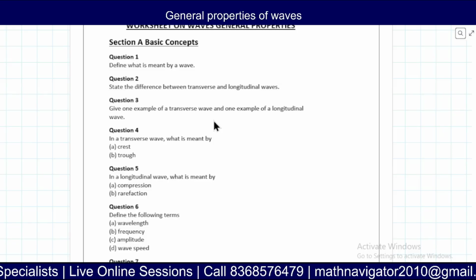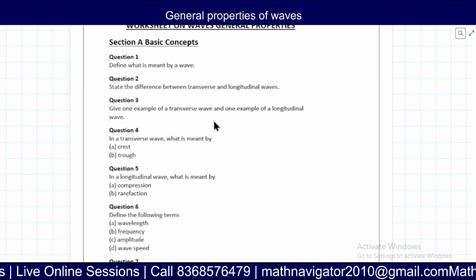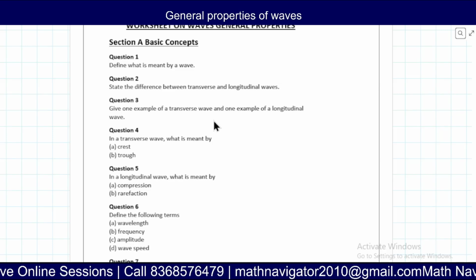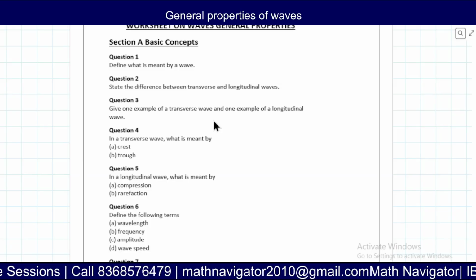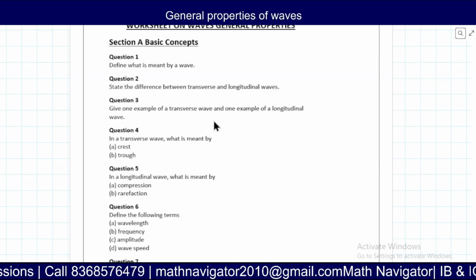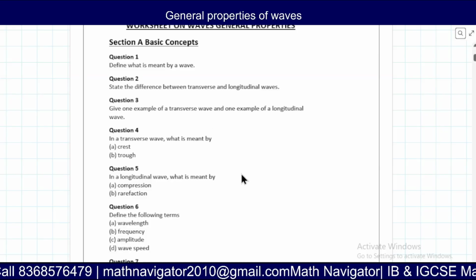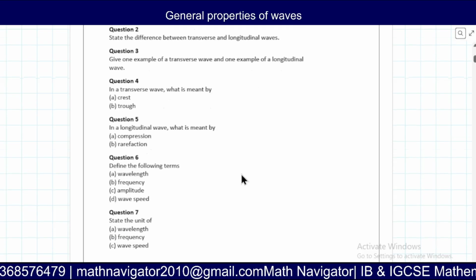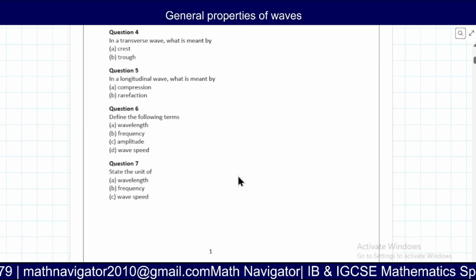Wavelength is the distance covered by the particle in one oscillation. Frequency is the number of waves produced in 1 second. Amplitude can be defined as the maximum displacement of the particle on either side of the mean position. And what is wave speed? The speed of the wave, which depends on the nature of the medium, is called wave speed.